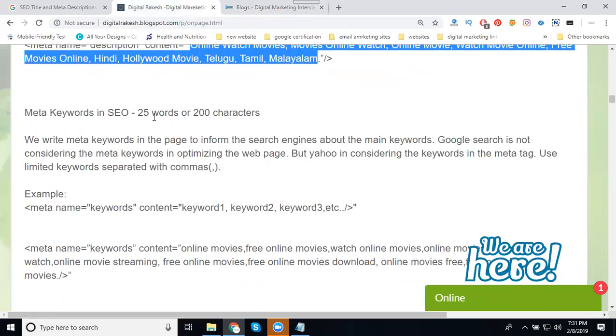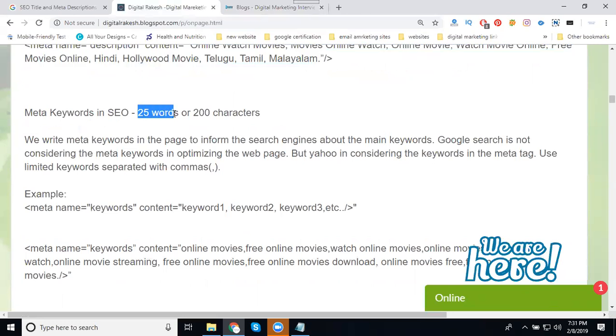Coming to the meta description, it will be 25 words or 200 characters. They show either words or characters. In this keyword, a space also counts as a character. A comma also counts as a character. Special symbols and spaces are also considered characters for the title, description, and keywords also. Please note this down.